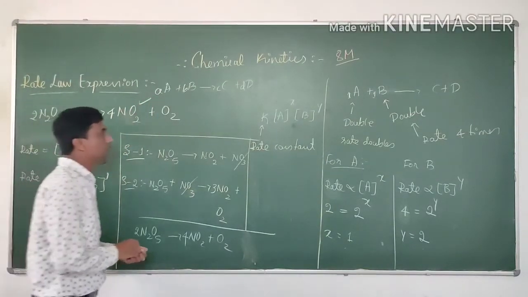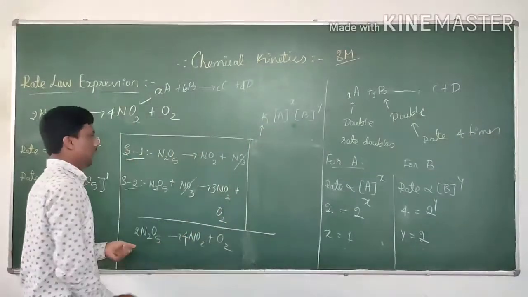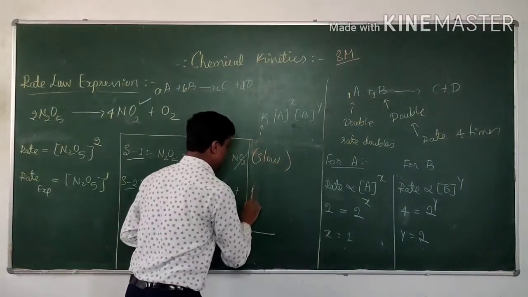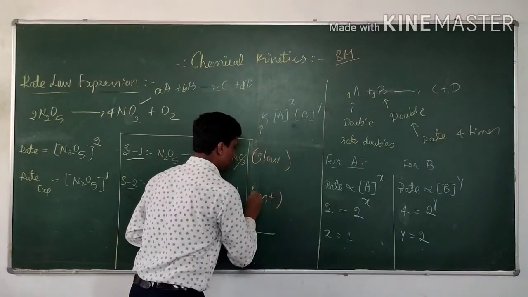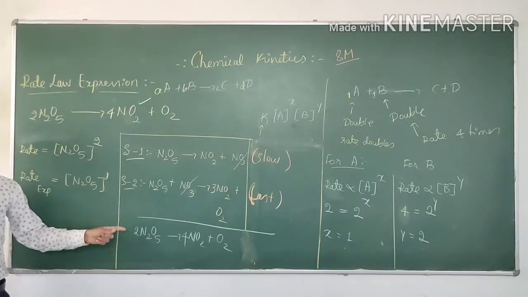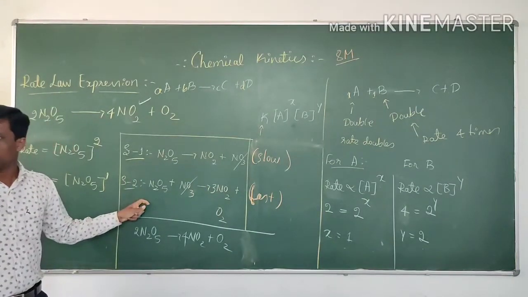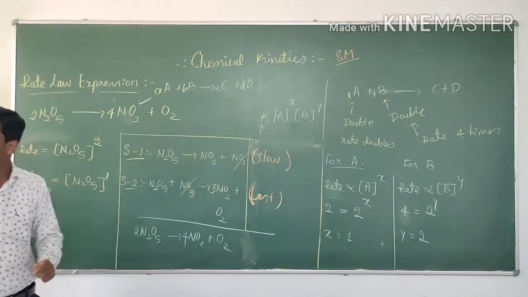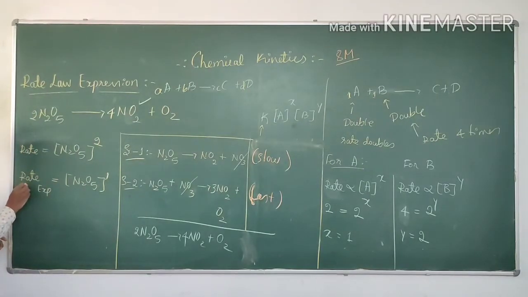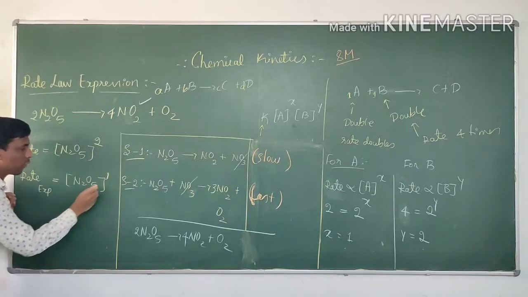Important thing: actually this is a slower step of the reaction, and this is a faster step of the reaction. By looking at the mechanism we know there are two steps. First one is the slow step, second one is the fast step. Now the rate of reaction for this reaction is molar concentration of N2O5 raised to power 1.